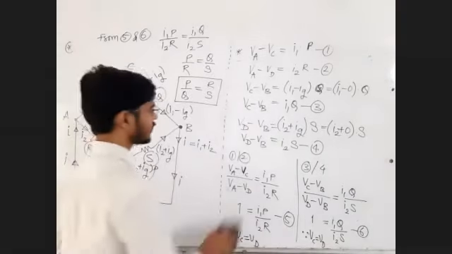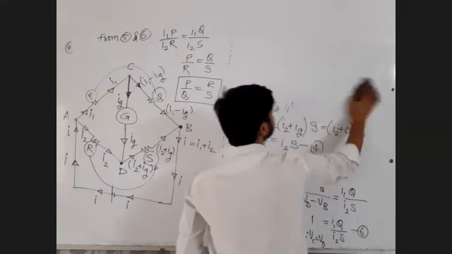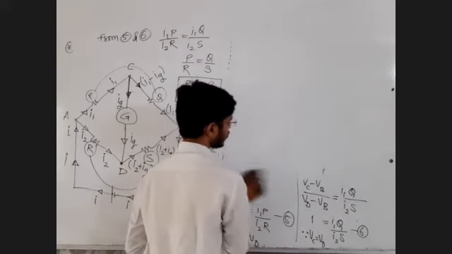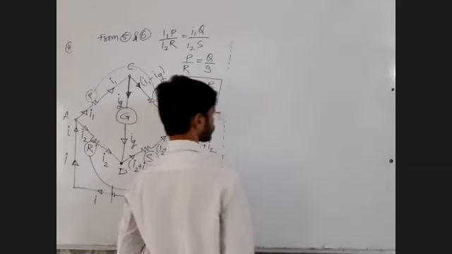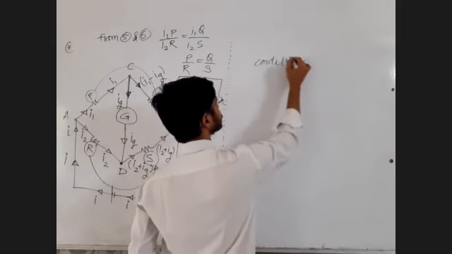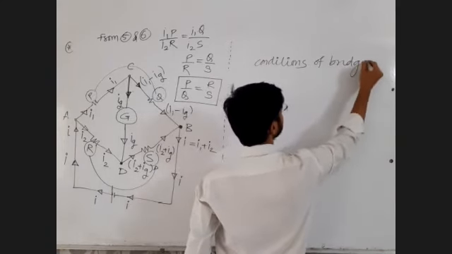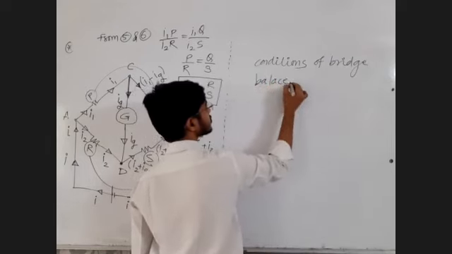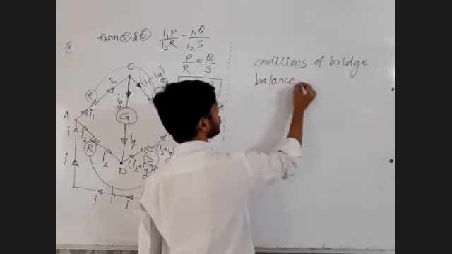So now you can have three conditions of bridge balance and all the three conditions are the same. From one condition you can derive the other two conditions. One condition will allow you to derive the other two conditions. Write down: conditions of bridge balance.